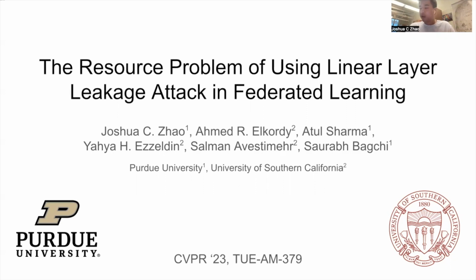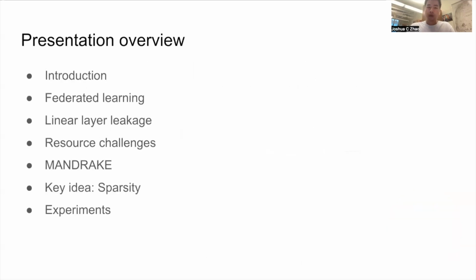In this work, we show that the resource cost ends up coming from an incorrect perspective of how to attack aggregate updates. By utilizing sparsity in the attack, we can decrease the model overhead size by over 300 times and the computation time by 3 times for a 1,000 client attack. Here's an overview of the presentation.